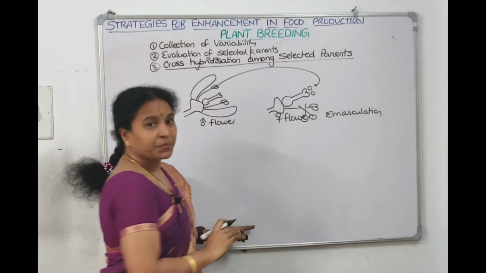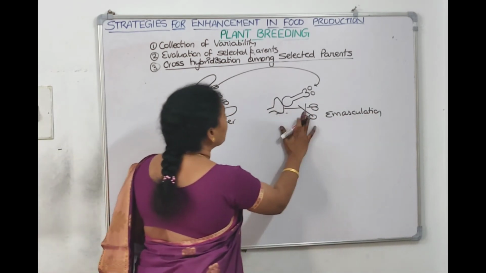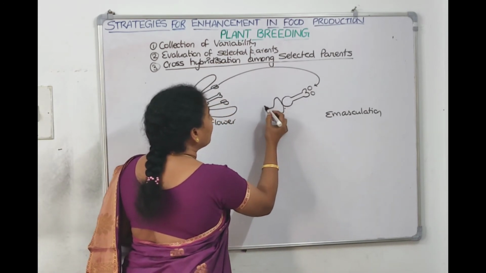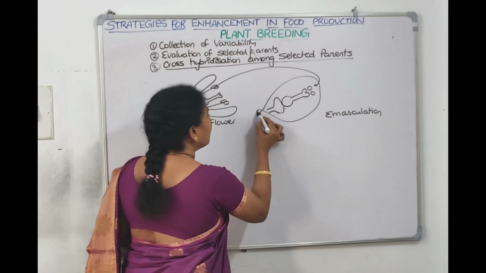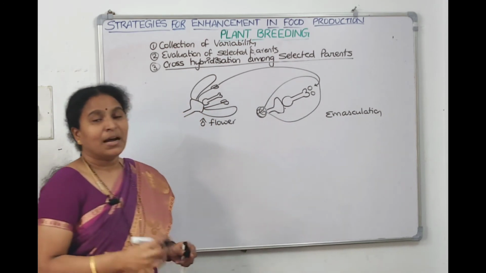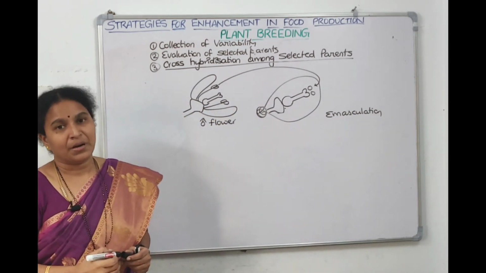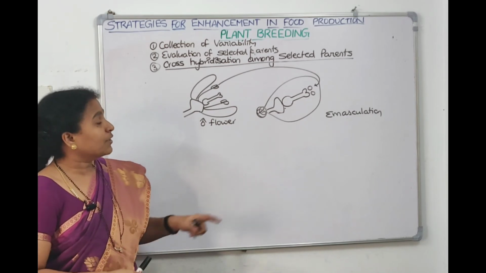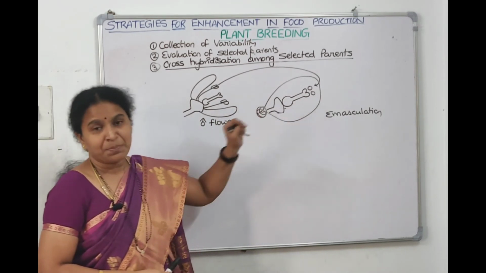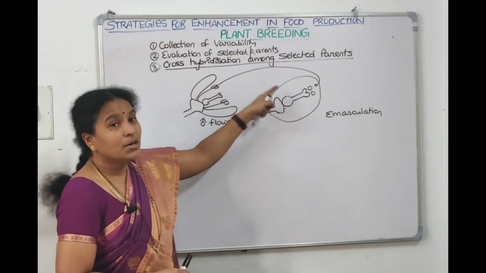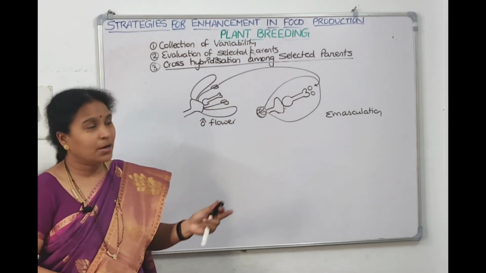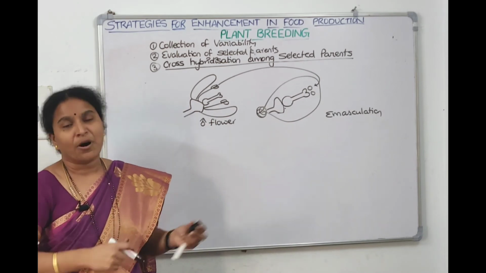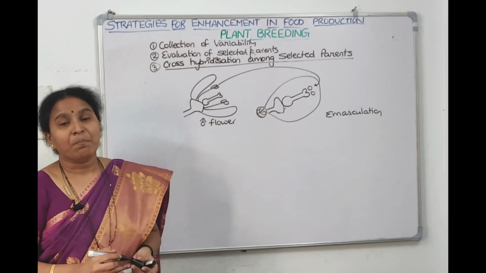Then we even bag it, we cover it, so that contamination will not happen. Undesirable pollens by anemophily don't come and fall. After that, when the stigma reaches receptivity, the desirable pollens are dropped on it. Again we open the bag, we dust the pollens on the stigma, and again we bag it.